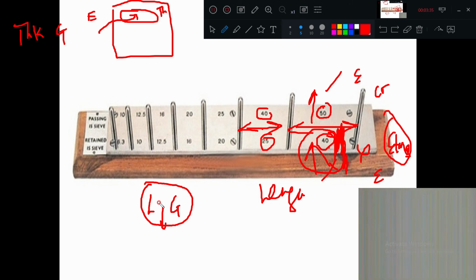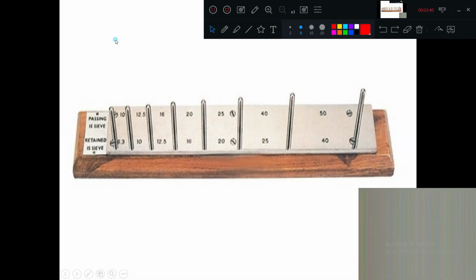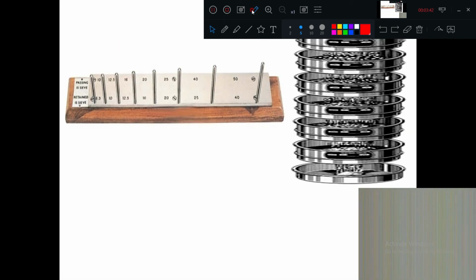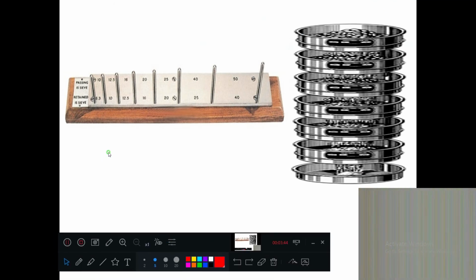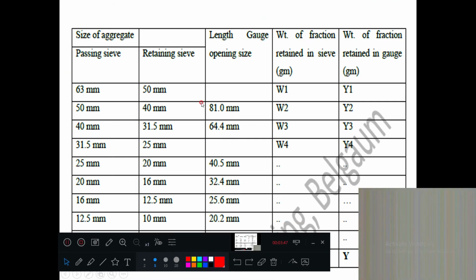I hope it is clear now. We will go to the next one. The same type of setup is there. Now see here, the same type of table is there. First is sieve size, passing, retaining. Second is the length gauge opening. In the previous experiment, it was the opening of thickness slot. Now in this case, it is the length gauge.